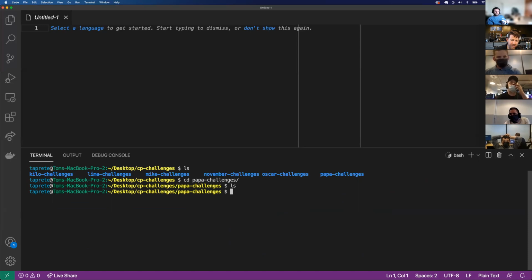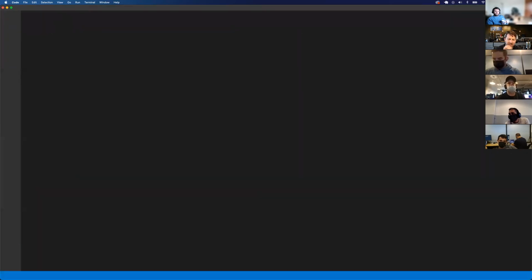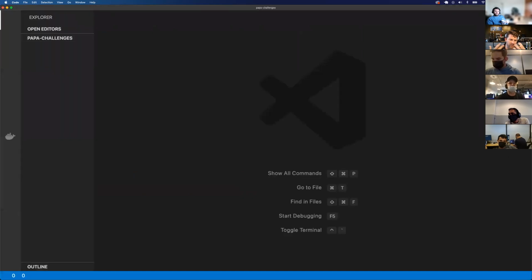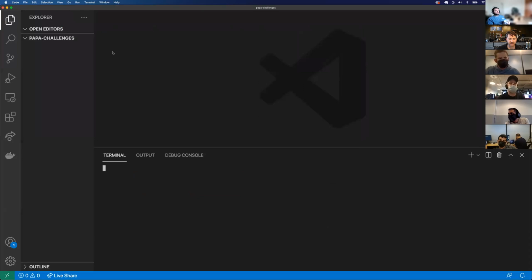So what I'm going to do is open up a new VS Code window that's in this specific directory. So I can type in the command code -r, is it a or dash period? What that's going to do is reload VS Code, but now in the Explorer, I'm located within the Papa challenges directory. And I can see that by coming in here, Papa challenges.